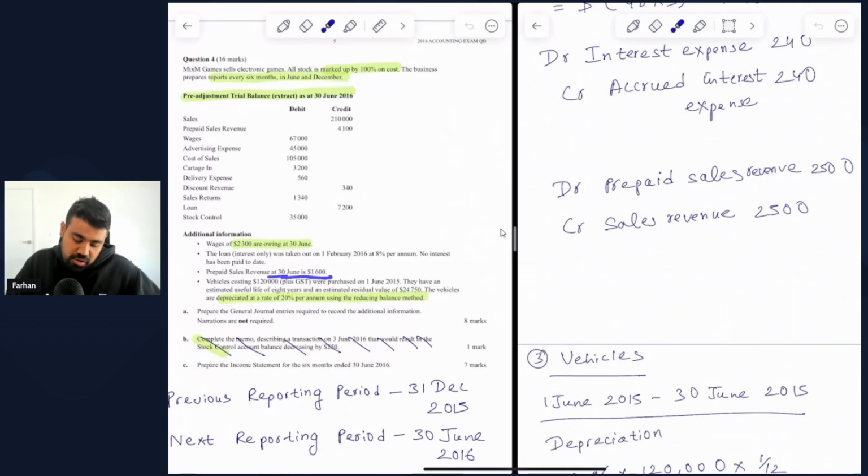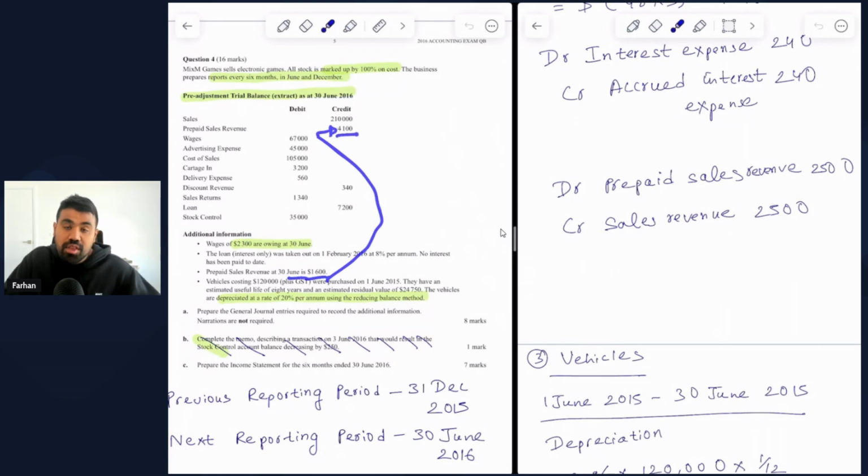Now, we already understand that prepaid sales revenue is the same as unearned sales revenue, which is a current liability for the business. Now, this unearned sales revenue at 30 June is $1,600. Now, check the unearned sales revenue balance that we had prior to the adjustment. And that was $4,100 given within the credit column, because this is a liability, obviously. So from 4,100, now it's 1,600. So there has been a reduction of $2,500.